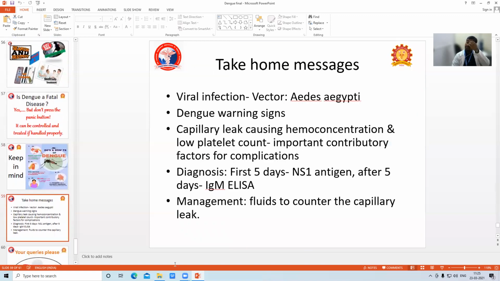So we are coming to the end of our session. So what are the take home messages? What is the important virus? The vector for dengue fever viral infection is Aedes aegypti. So you know what the warning signs are? The mnemonic will be flavi. The capillary leak causing hemoconcentration and low platelet count are important contributing factors for complications in dengue fever. Diagnosis: first 5 days, NS1 antigen. After 5 days, IgM ELISA. Management: always fluid therapy.